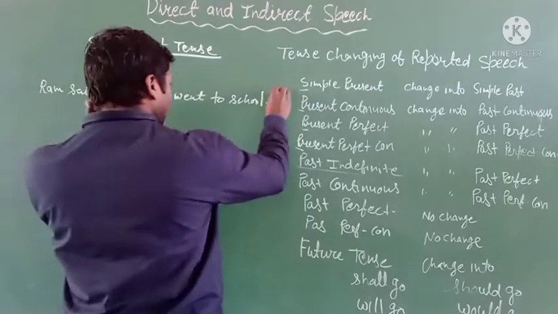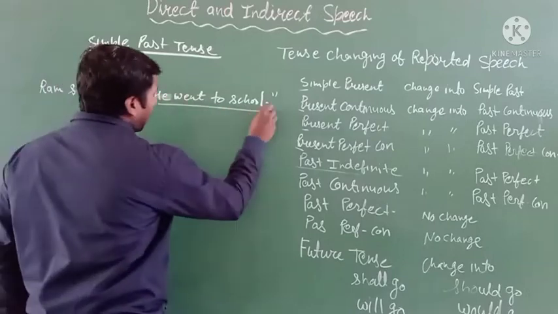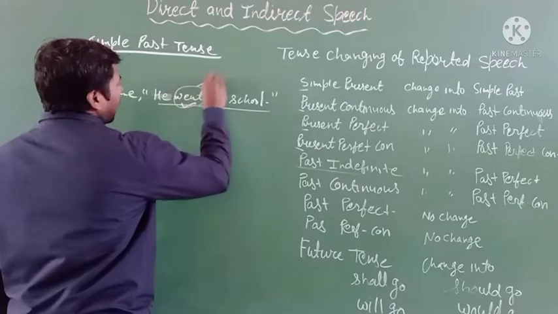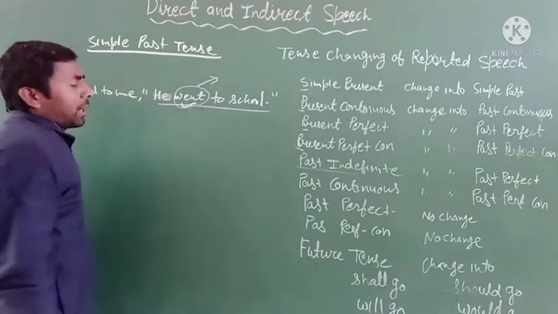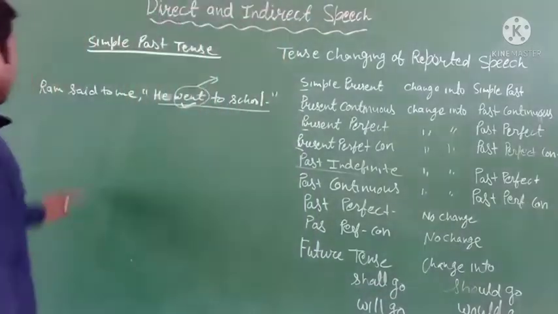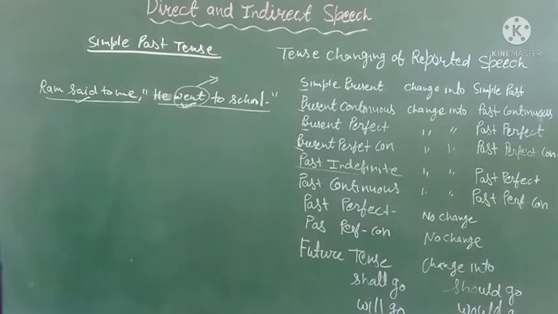Here, he went to school. Simply, you can identify this important part with the help of the verb. Here the verb is in the second form, so it is called simple past tense. And you can see the important verb is also in the past tense.